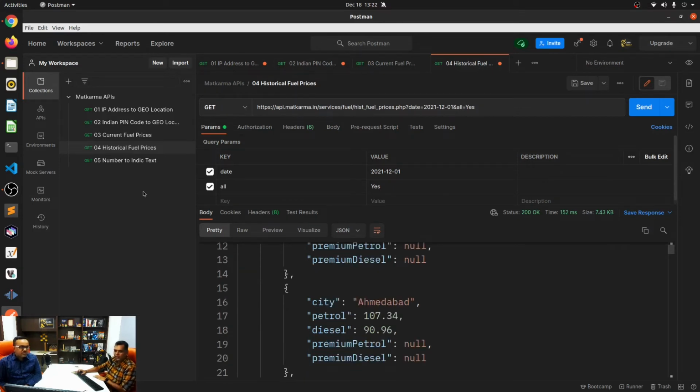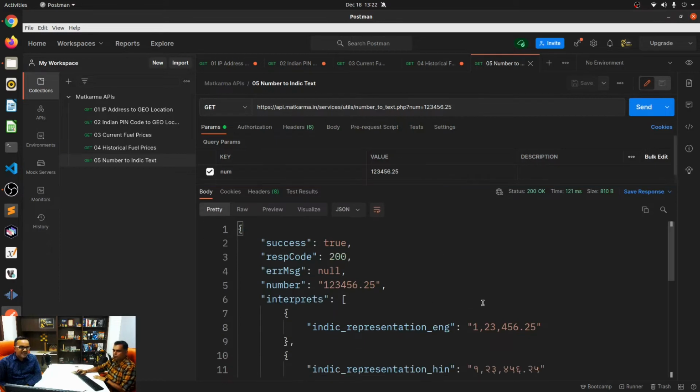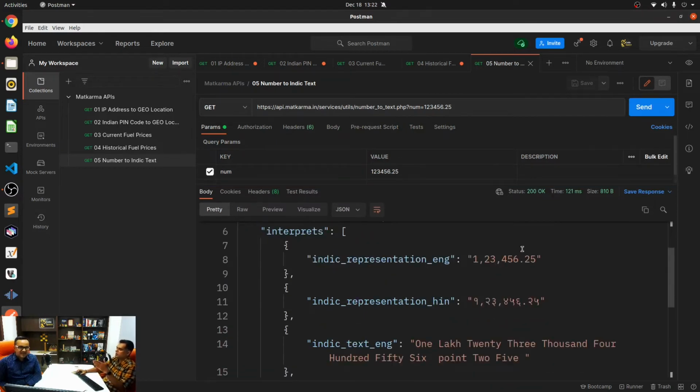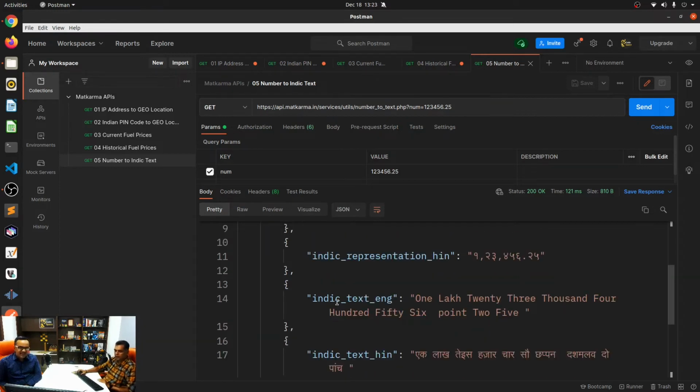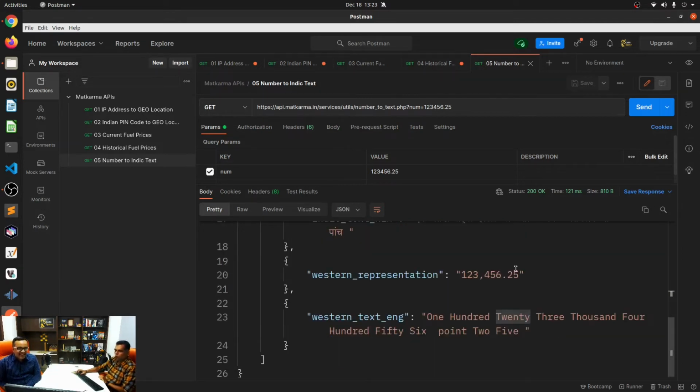All right. And finally, this is the number to Indic text. And this one, you can just give any number over here. And this will give you the proper Indic representation, which is divided into lakhs, crores, Arab, and all of those things. It will also give you the Hindi number, or what it is supposed to look like in Hindi. This is the text as it would appear in Hindi, as we would read it. And this is the same thing in Hindi, right? Western representation.